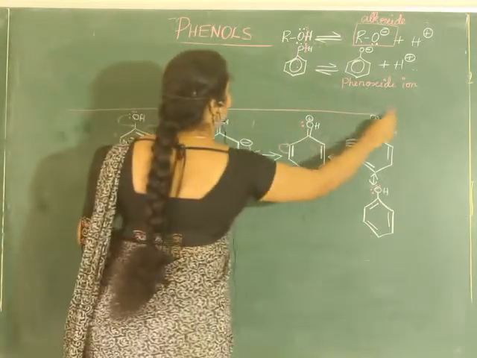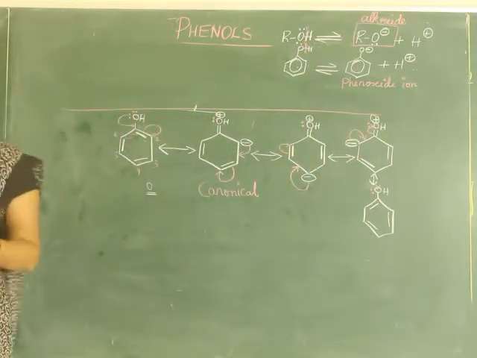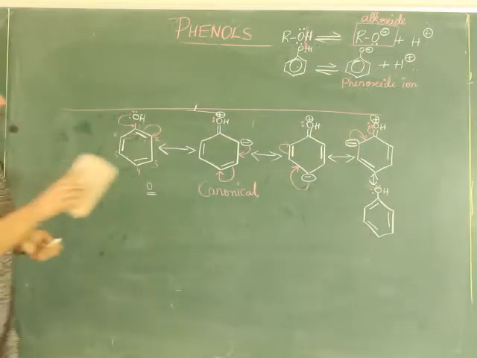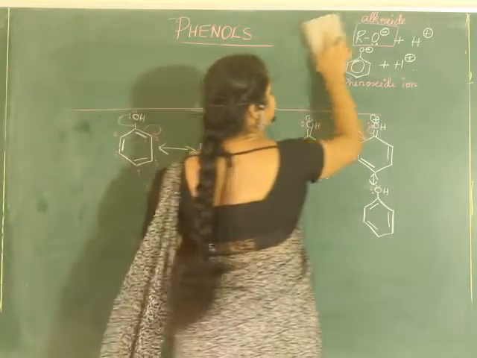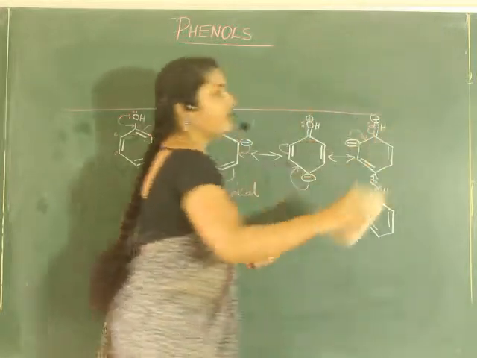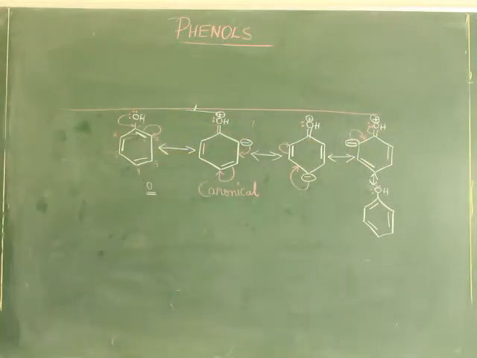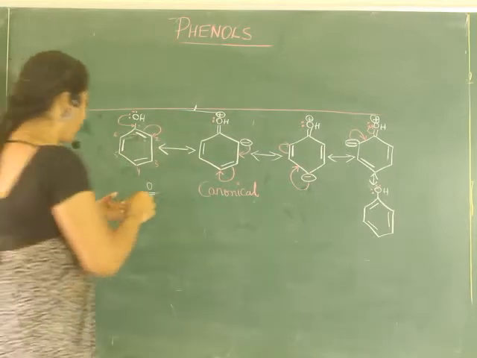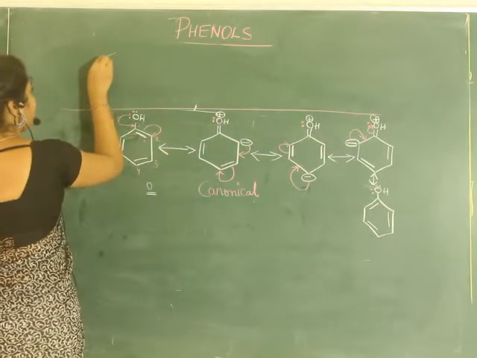Hope you have understood about phenols. Let me write the resonance structure of phenoxide ion. You can again write it by yourself, but still I'll help you.